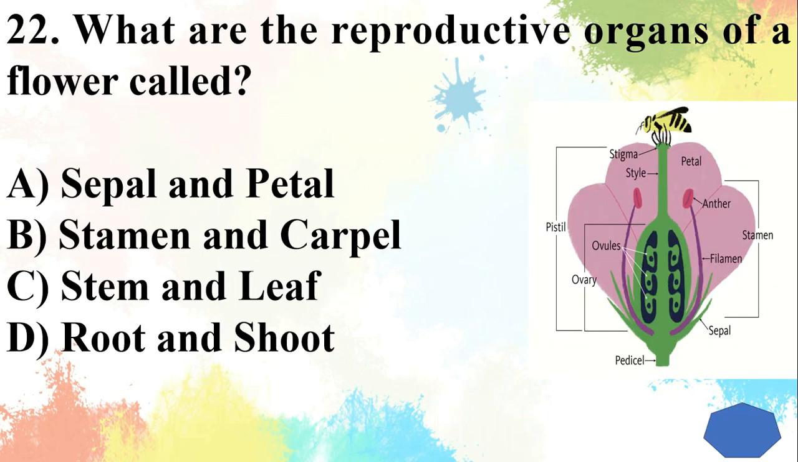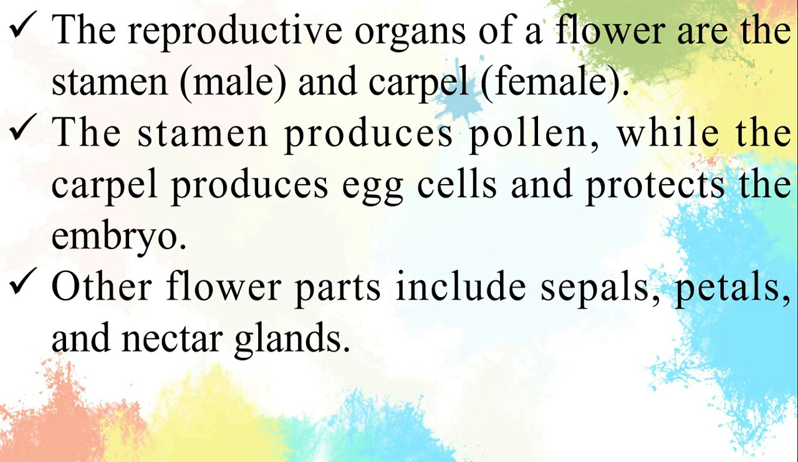Question 22. What are the reproductive organs of a flower called? Answer is stamen and carpel. The reproductive organs of a flower are the stamen, male, and carpel, female. The stamen produces pollen, while the carpel produces egg cells and protects the embryo. Other flower parts include sepals, petals, and nectar glands.